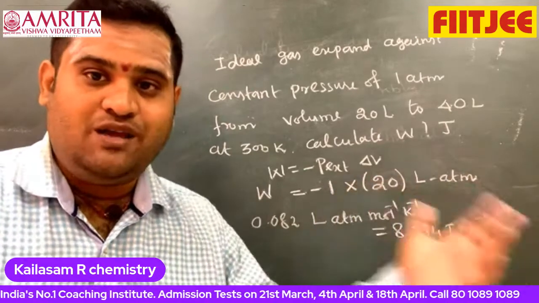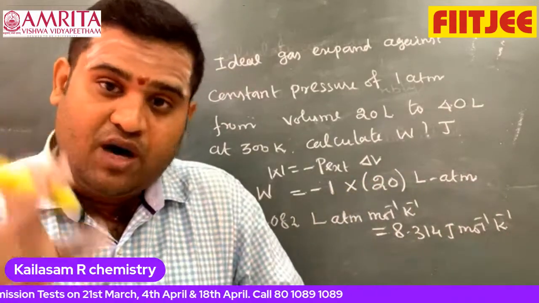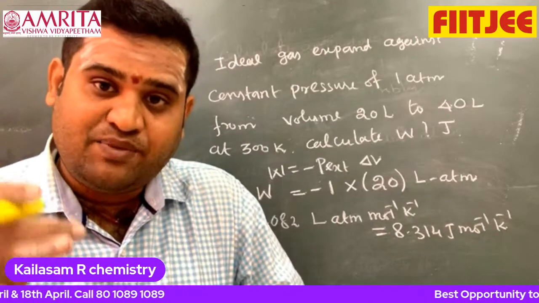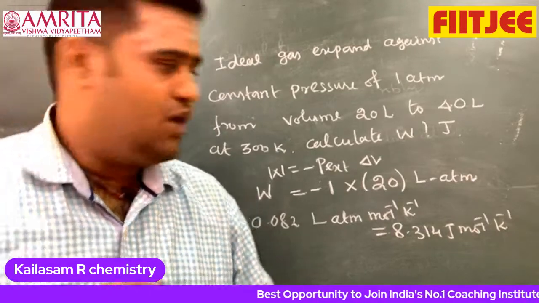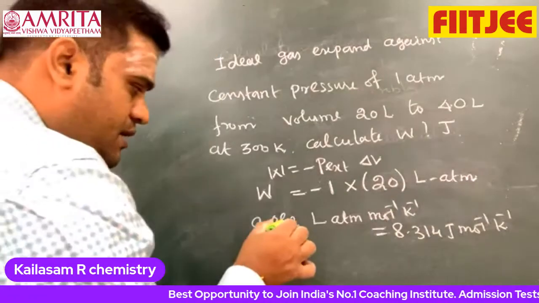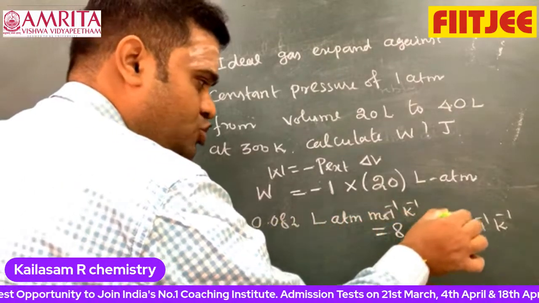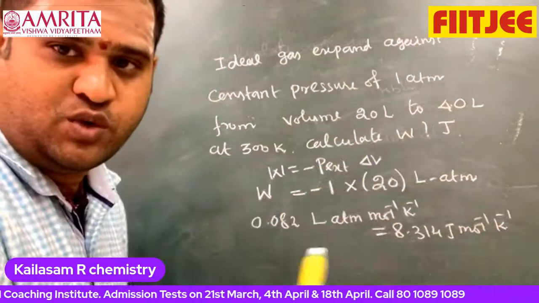Because equivalent work only. First class, that's why I told you what is the real meaning of R. The work that can be obtained from 1 mole of a gas when temperature increases by 1 degree Celsius, that's the meaning of R. Now we can say that 0.082 liter atmosphere per mole per Kelvin is equal to 8.314 joule per mole per Kelvin. So per liter atmosphere, how many joules? That's what you are going to find out here.